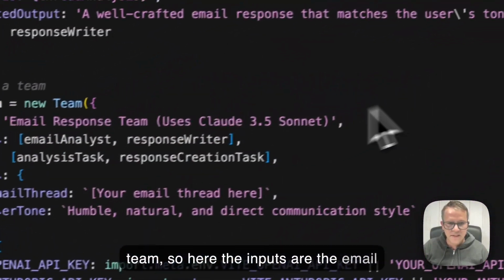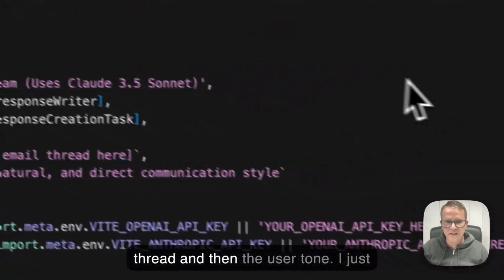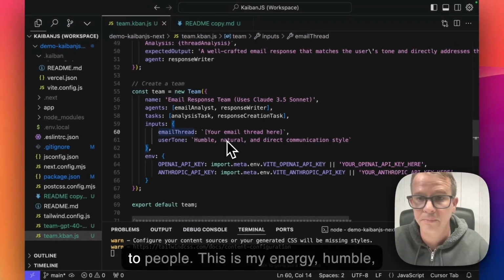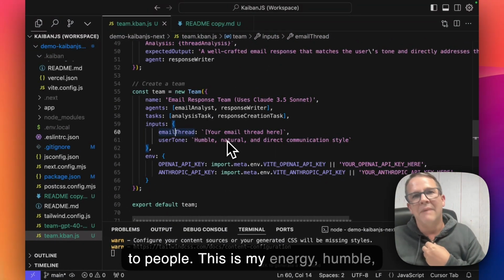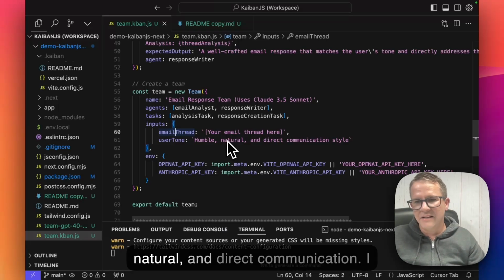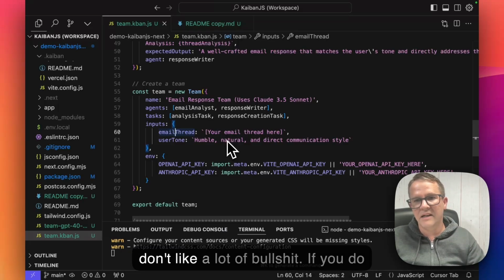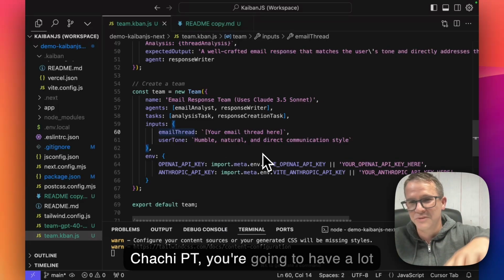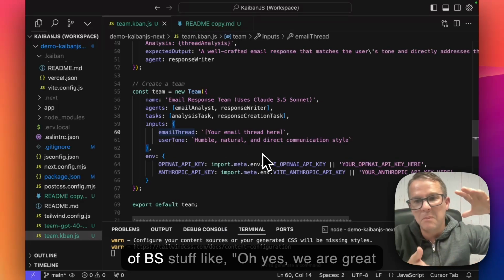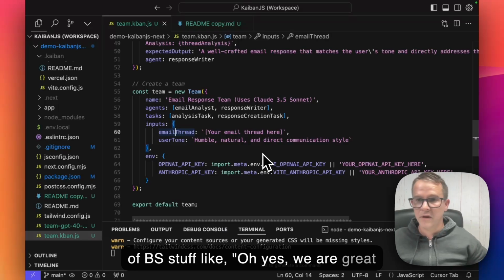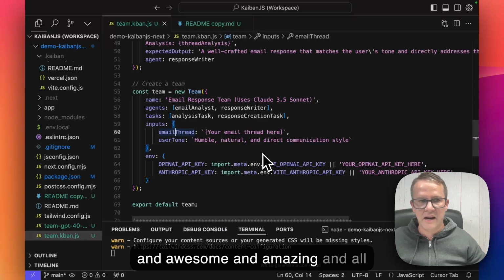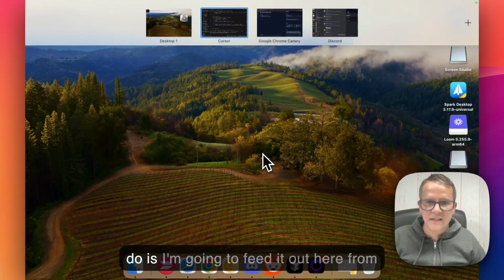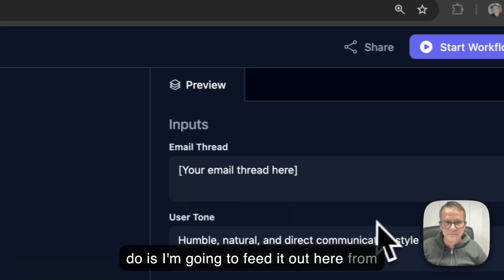Here the inputs are the email thread and the user tone. I just hard code this because I love to talk to people. This is my energy: humble, natural, and direct communication. I don't like a lot of bullshit. If you do that in ChatGPT without saying that, you're going to get a lot of BS stuff like, oh yes, we are great and awesome and amazing. I hate it.